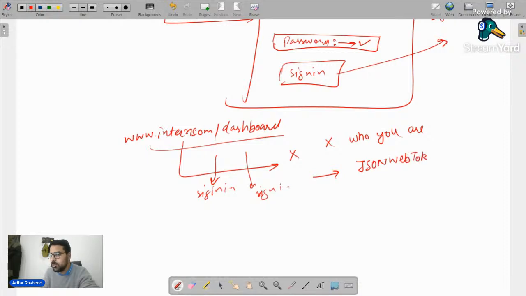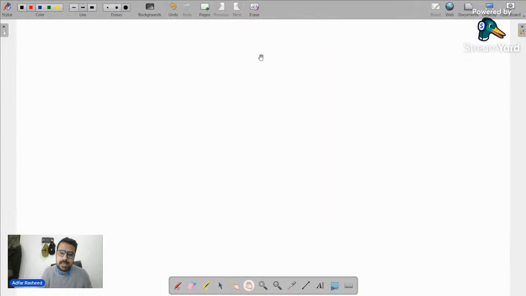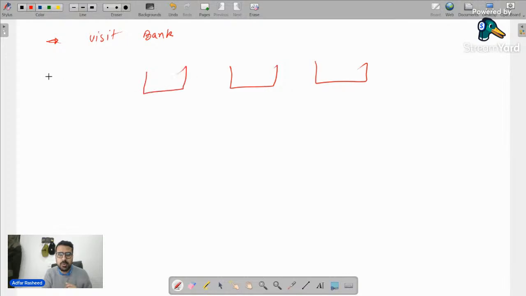JSON Web Tokens. Let me give you a very simple real-life example, and then you will automatically understand it with our servers as well. Remember, in early days, we used to visit our bank, or any other example that you can take. In banks there used to be different counters: one counter, two counter, three counter, four counter, maybe cashier, deposit, credit, and so on.